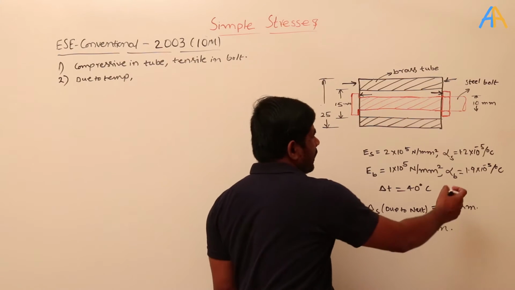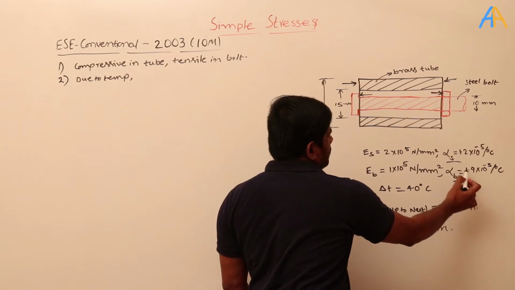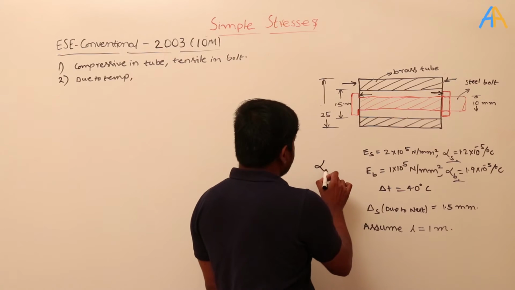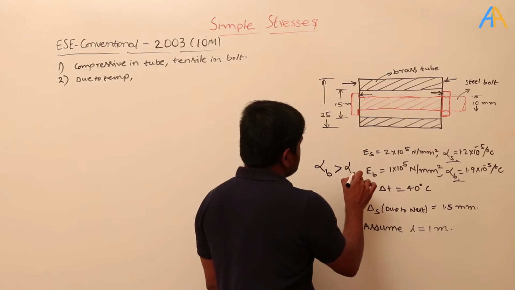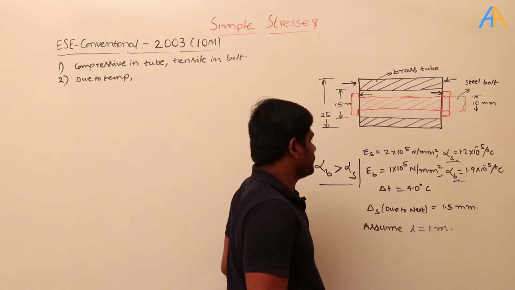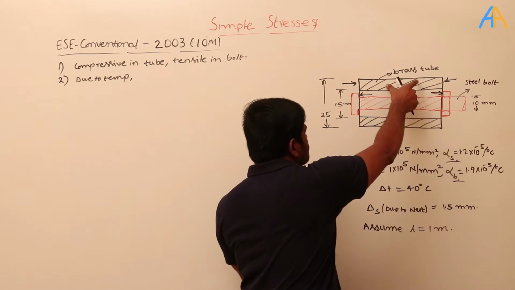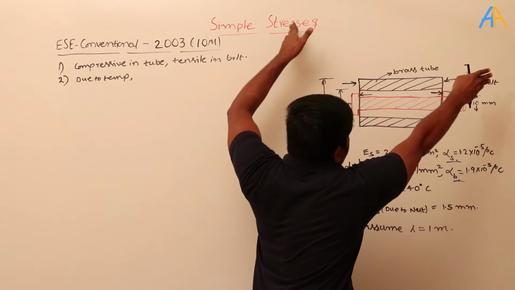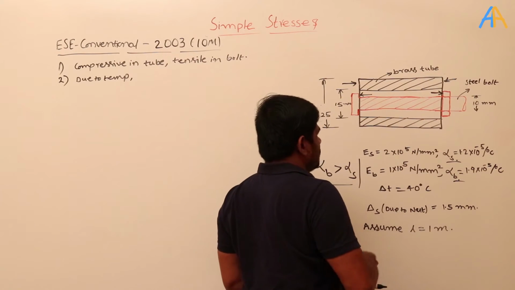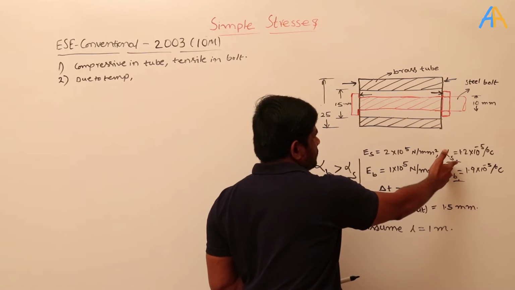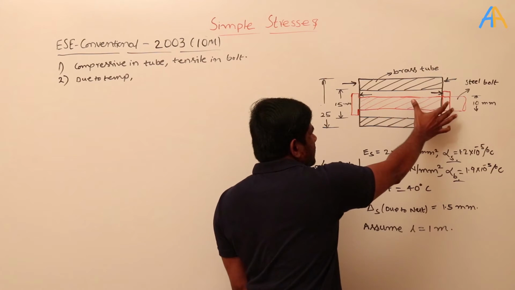Here the alpha values are given like this: this is the steel value and this is the brass value, and alpha brass is greater than alpha steel. That means brass tries to expand more. So the brass is outside, trying to expand more, and then obviously the steel tries to expand less.